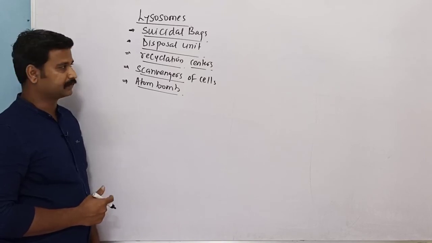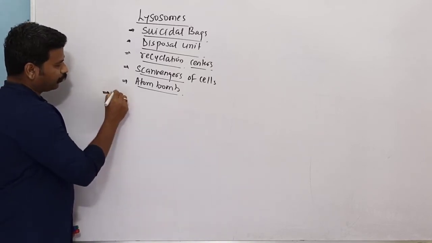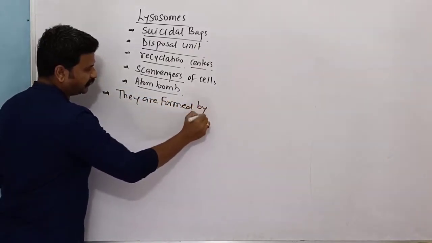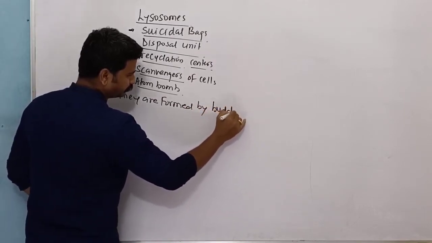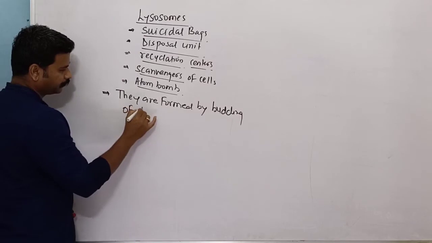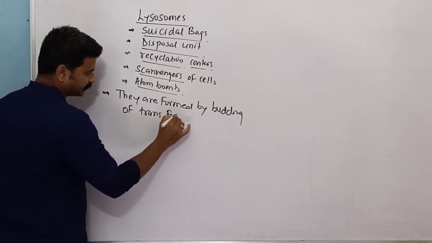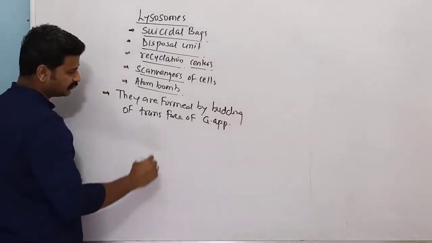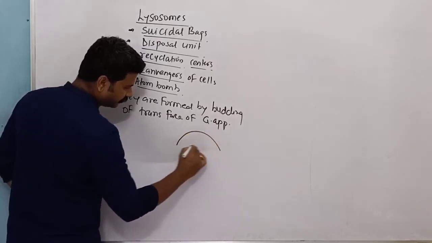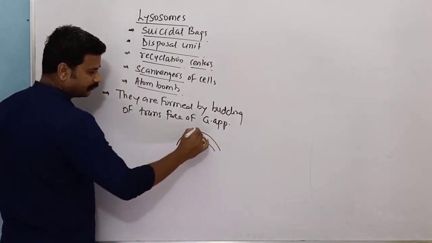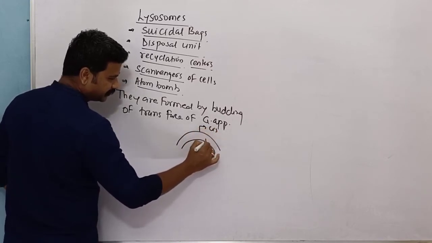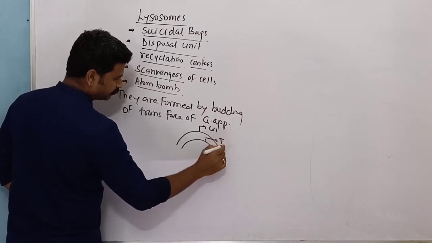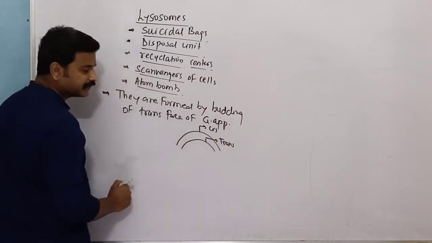Although there are various names for lysosomes, they are actually formed by budding of the trans face of the Golgi apparatus. As we have already discussed, the Golgi apparatus has a saccular structure called cisterna. This face is called the cis face and this one is the trans face.